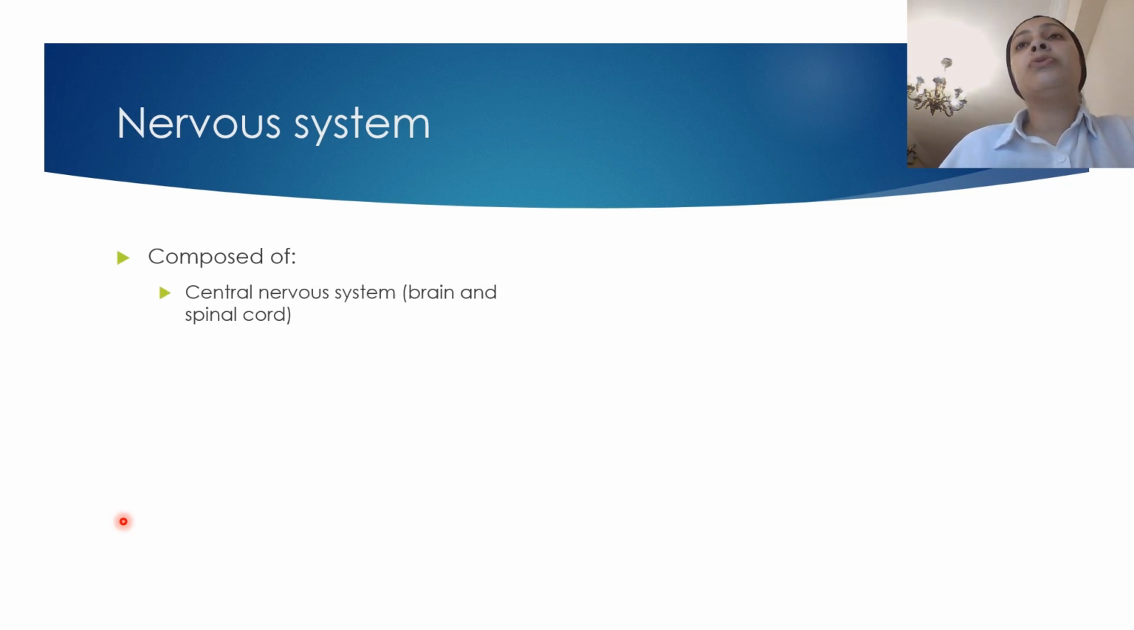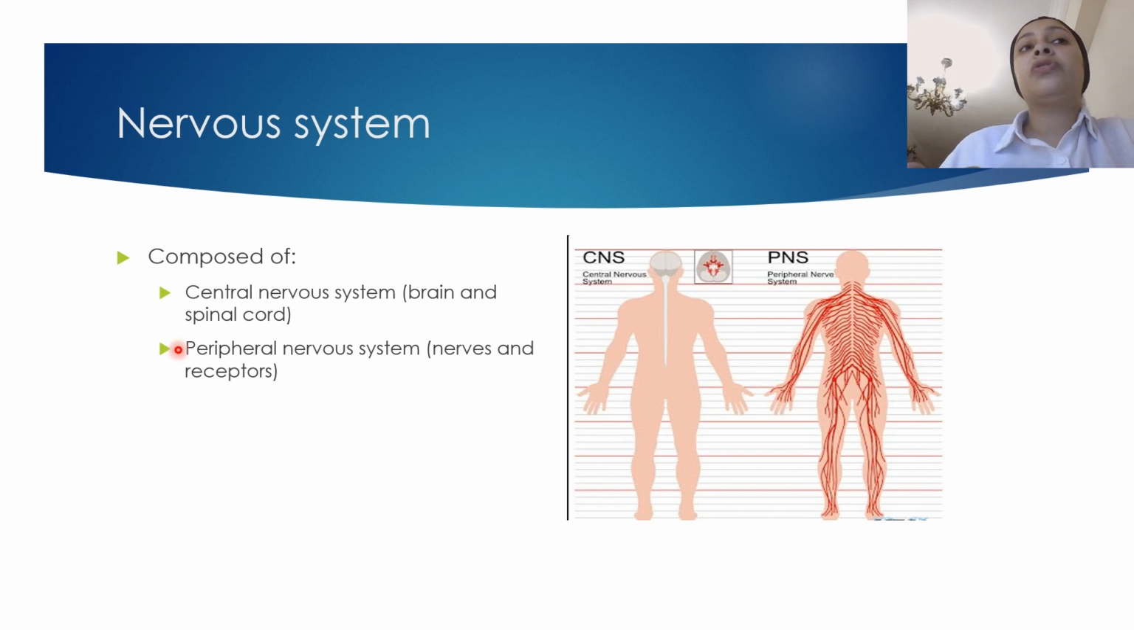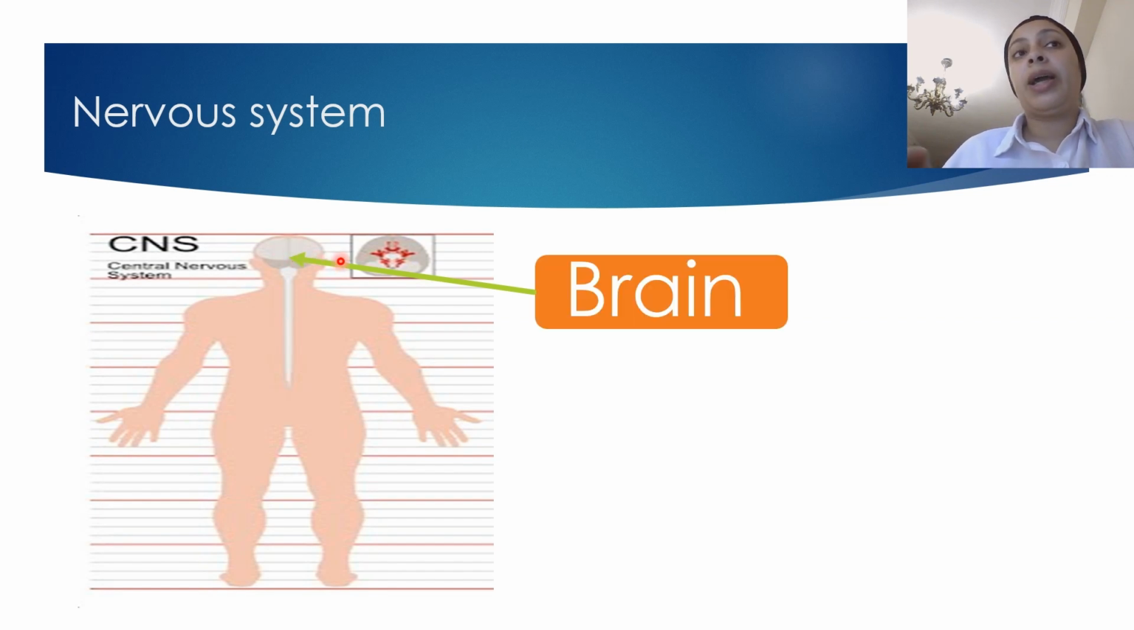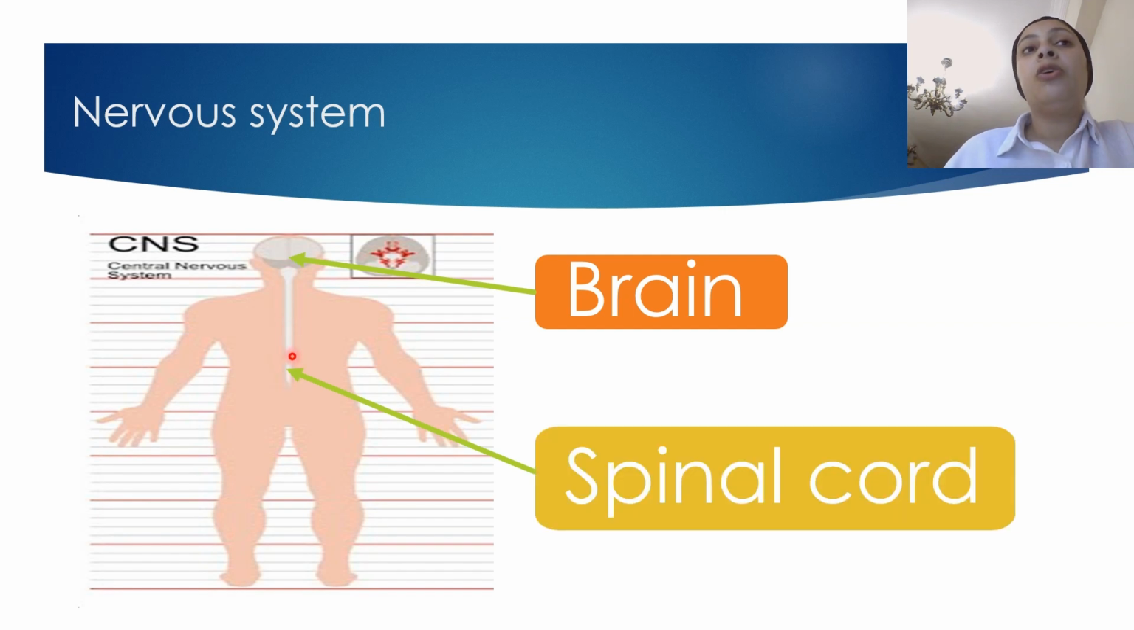Our nervous system consists of two parts: a central nervous system and a peripheral nervous system. Our central nervous system consists of, first, our brain. Then we have the spinal cord, which extends along our vertebral column. So our central nervous system consists of the brain and spinal cord.